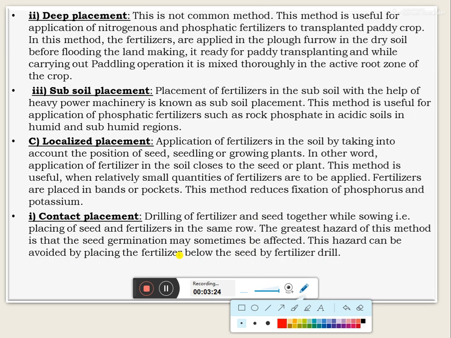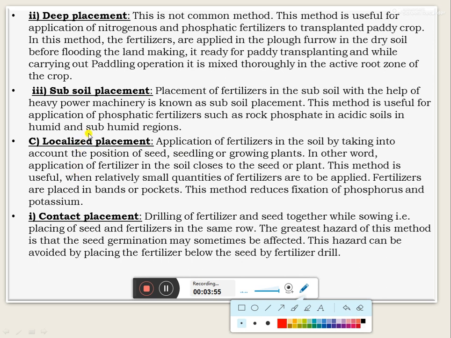Next one, the deep placement. This is not a common method. This method is very useful for the application of nitrogenous and phosphatic fertilizers, especially in the transplanted paddy crop. In this method, the fertilizers are applied in the plow furrow in dry soil before flooding the land, and it is ready for paddy transplanting, and while carrying out the puddling operation, it is mixed thoroughly in the root zone of the crop.